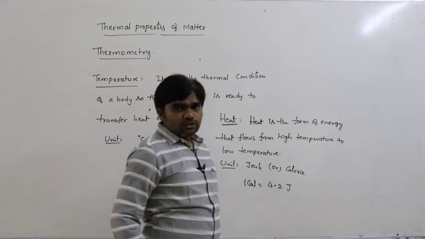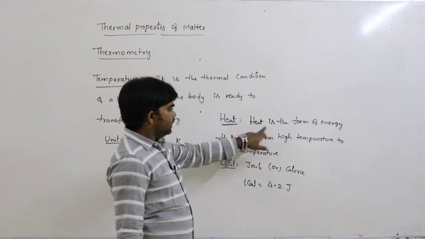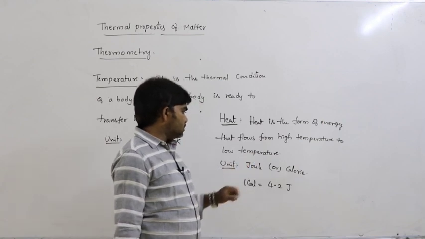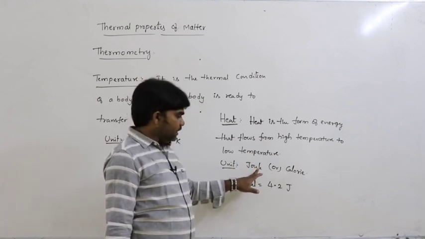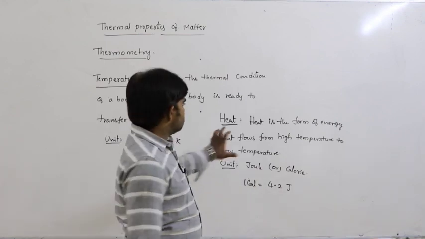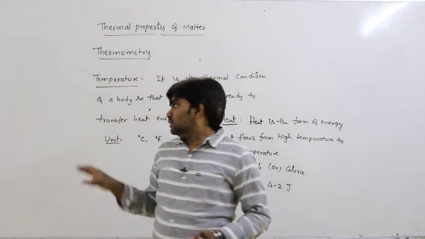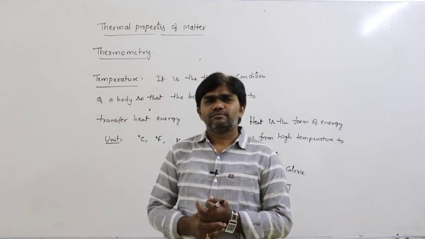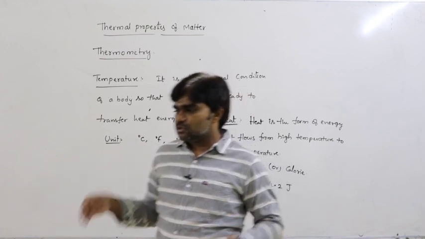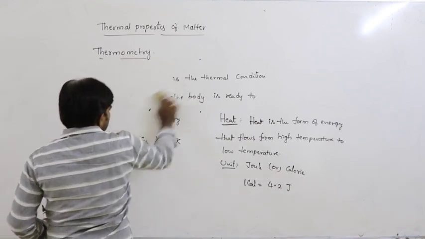So 1 calorie equals 4.2 joule. Heat is the form of energy that flows from high temperature to low temperature, and the unit of heat is joule or calorie. So this is heat and temperature. Based on this, first of all, which gives the concept of temperature? First of all, we can discuss the concept of